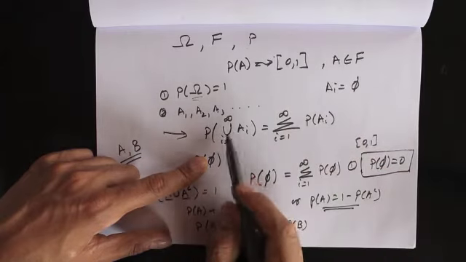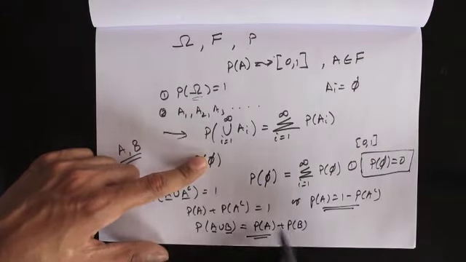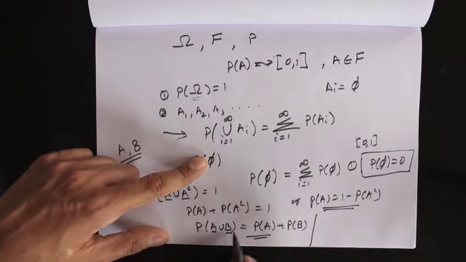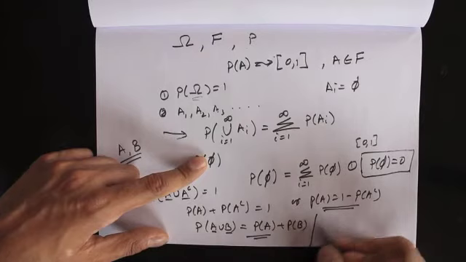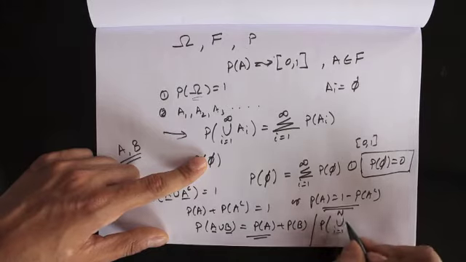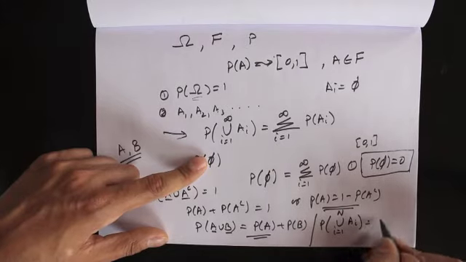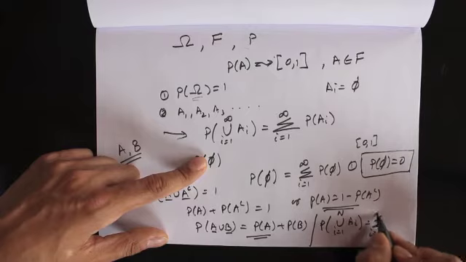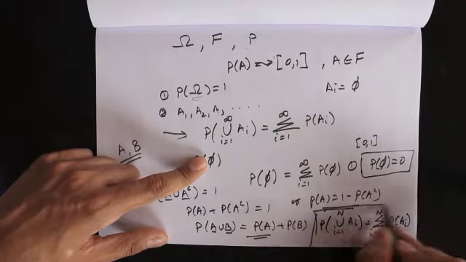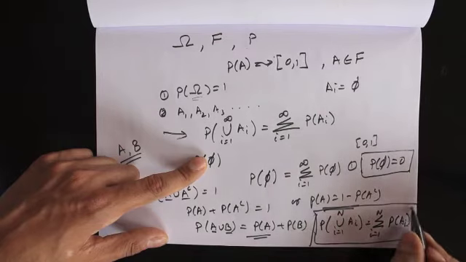If we plug those in here, we'll see that this holds true. Similarly, not just for two sets, this is true for finitely many sets. So the probability of the union from 1 to n of Ai is equal to the summation from i equals 1 to n of the probability of Ai. So this is true for finitely many sets as well.